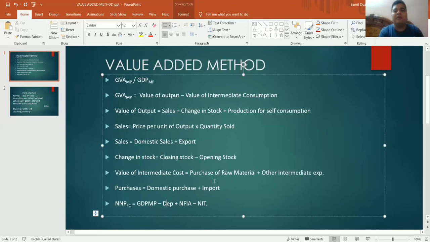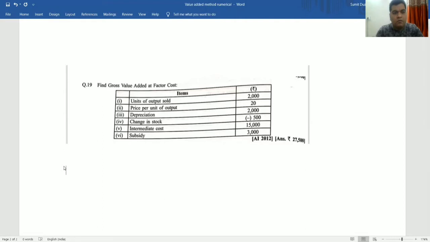So please do all the three methods that I have covered in the previous video also. First concept that I have done with basic concepts of national income, that you have to do before all the videos, either income expenditure method and the value added method. Then I have discussed the income method, then the expenditure method, and the last method is called the value added method. Okay, now we'll start the numericals.